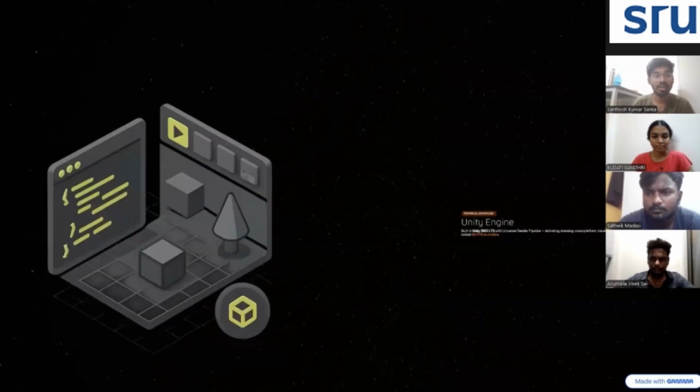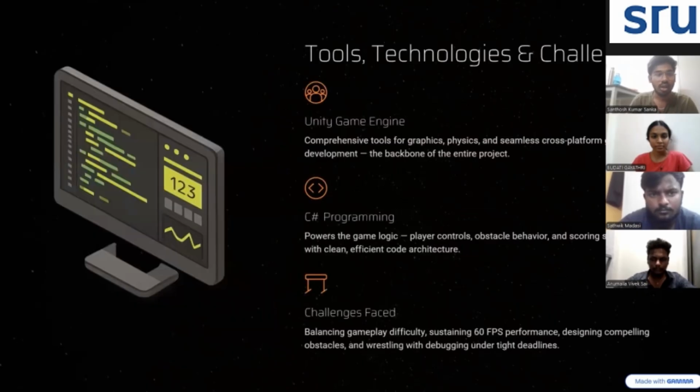Coming to the technical implementation, in brief, we used modern tools and technologies to build this game, like the Unity engine, which is used for game design and development. It supports graphics, physics and animations, like smooth animations, particle effects, and realistic movements and smooth control. For performance, the game runs at 60 FPS, has fast loading time, and works smoothly on mobile devices. This ensures a high quality user experience.